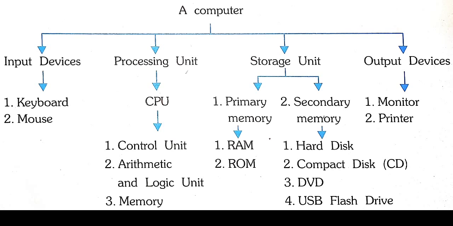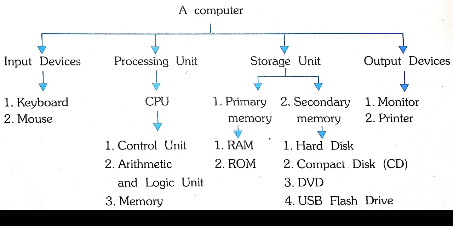A computer is an electronic machine made up of devices or components that are used for input, processing, storage and output. Here you can see a picture of the components of a computer.